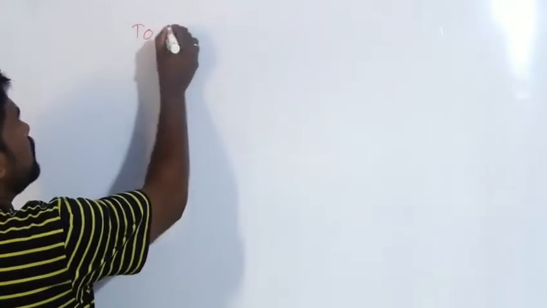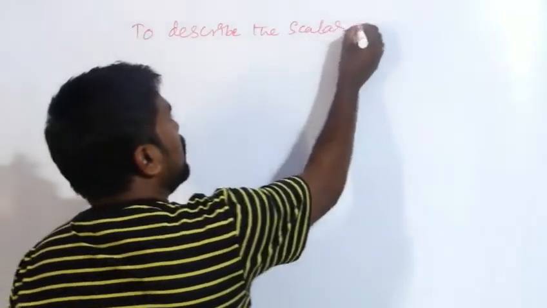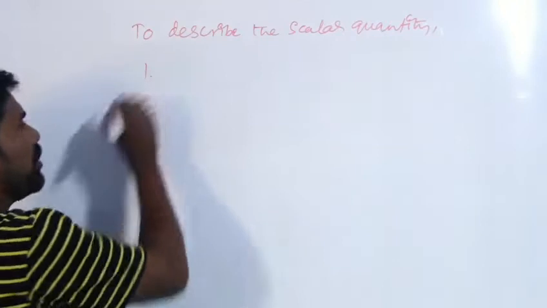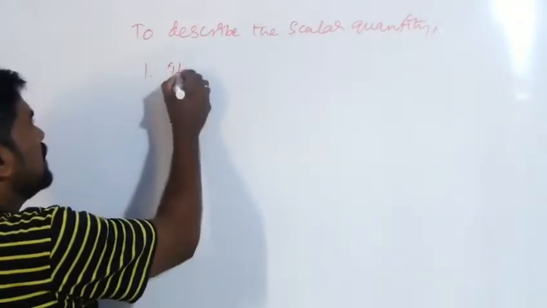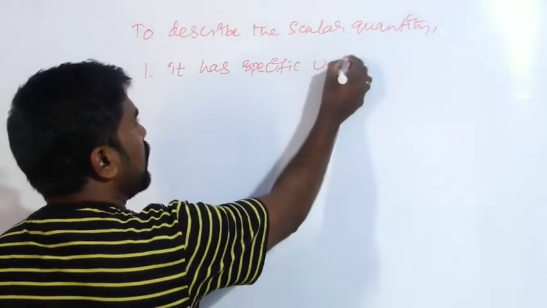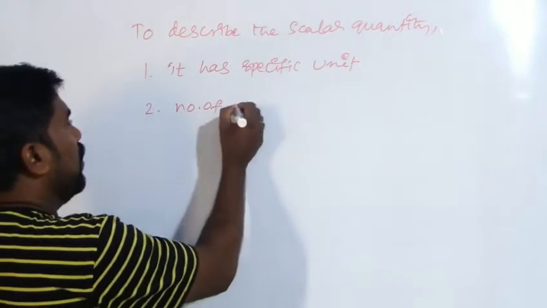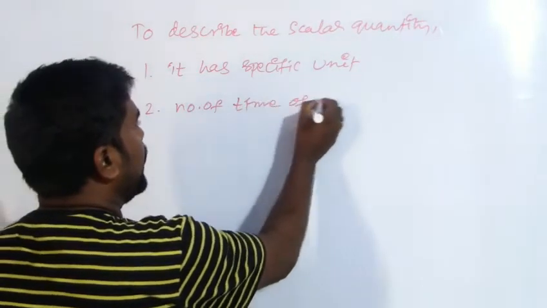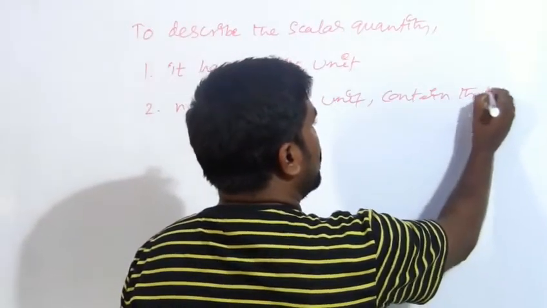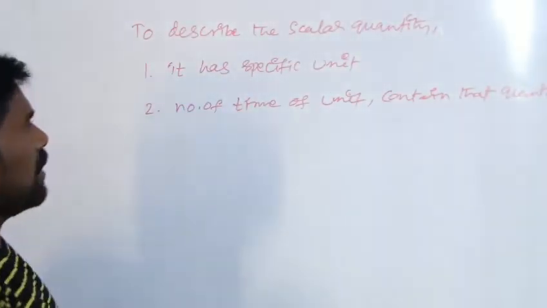In our yesterday video, we learned about vectors and scalars. Coming to today's topic: to describe a scalar quantity, we need some requirements. The first requirement is that it has a specific unit, and the second requirement is the number of times the unit is contained in that quantity. These two are the main requirements to define a scalar quantity.